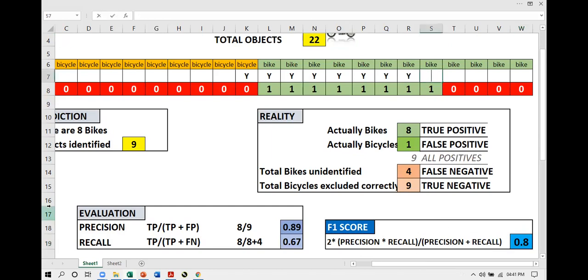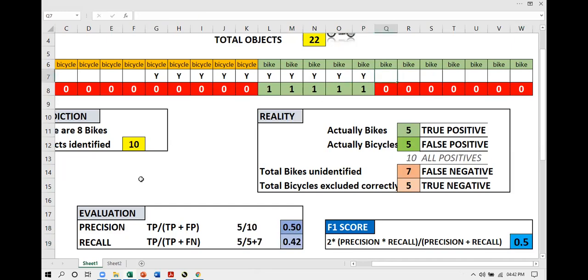So with this formula, you can find out the balance between the two. The F1 score is called the harmonic balance between precision and recall. See, let me say this is the performance of the model now. Now see the situation of F1 score. Both precision and recall are low. Obviously, F1 score is low.